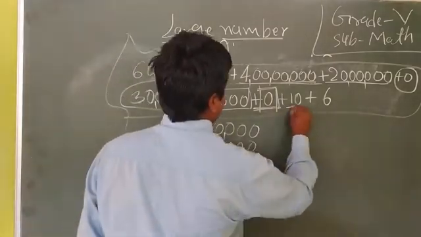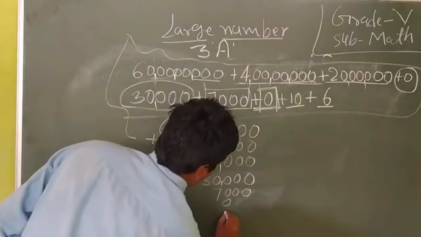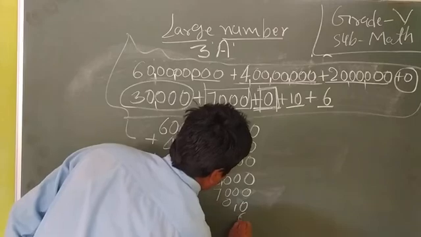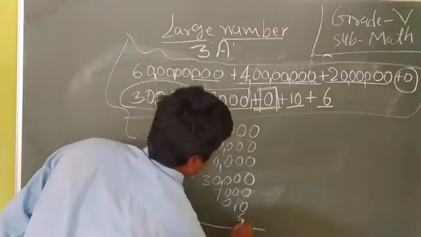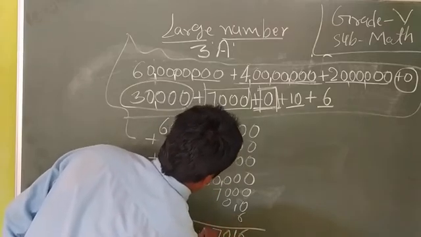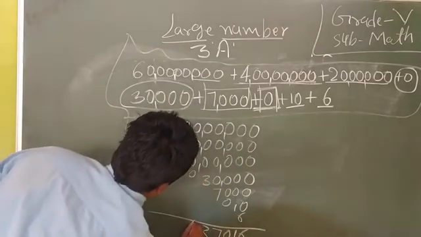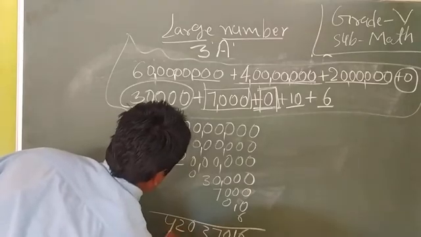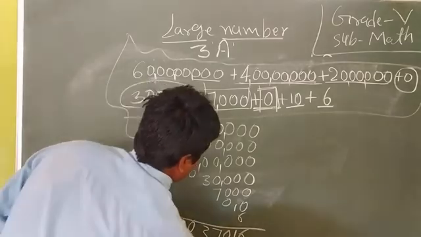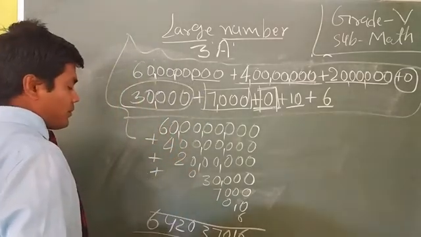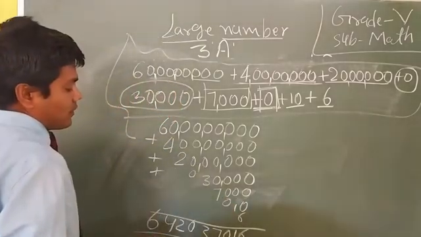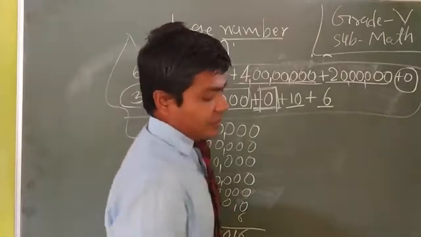And after that 10 and 6, we use here 10 and after that 6. It makes 6, 1, 0, 7, 3, 0, 2, 4, 6. 64 crores, 20 lakhs, 37,016.